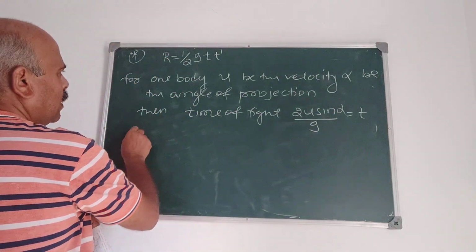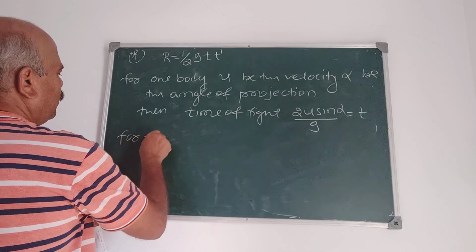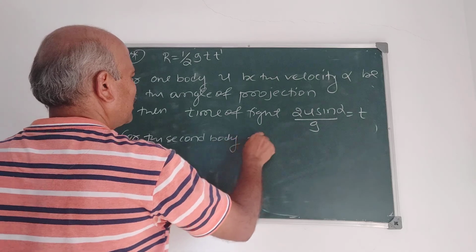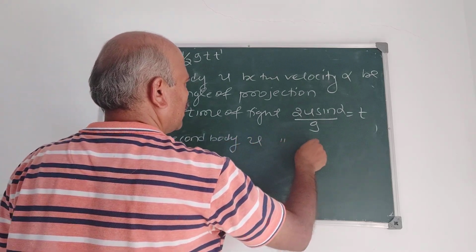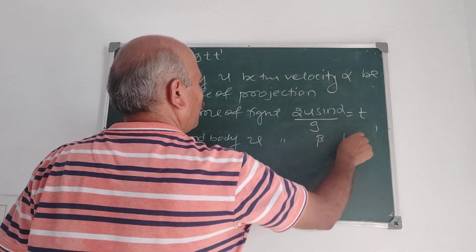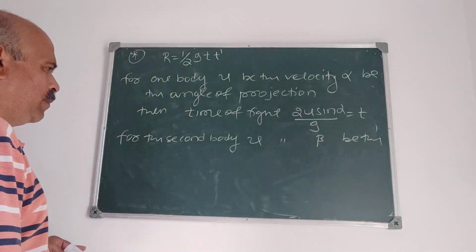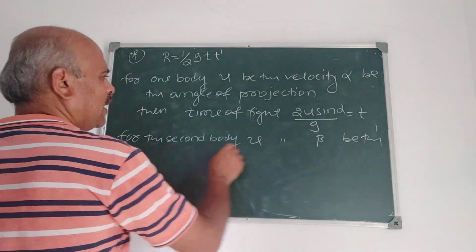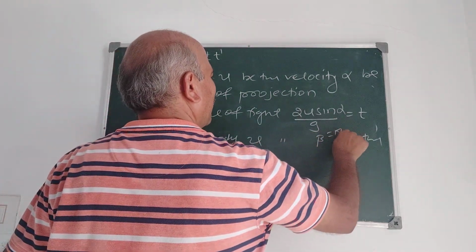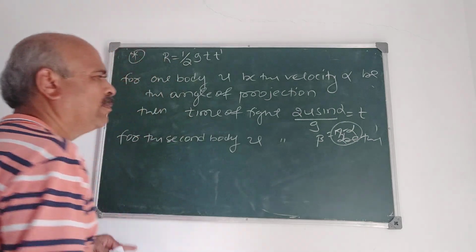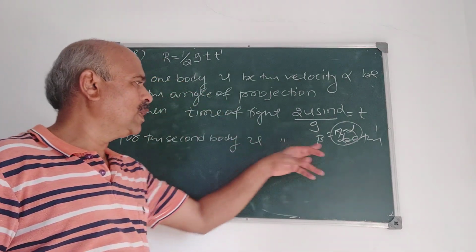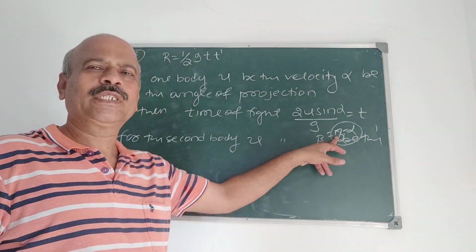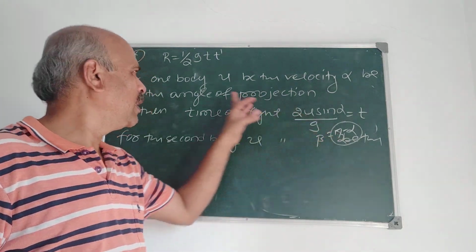And for the second body, u is same, velocity of projection, and beta be the angle of projection. Then what is beta? Beta is nothing but pi by 2 minus alpha, because to get the same horizontal range, the angle of projection must be pi by 2 minus alpha.